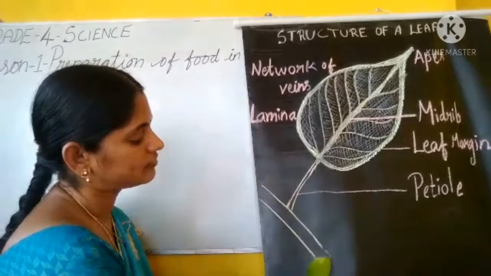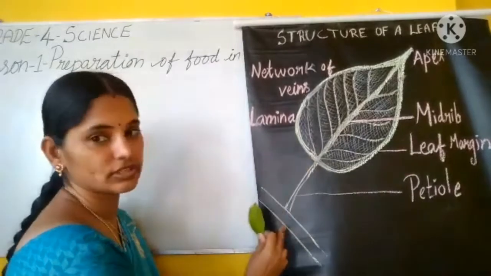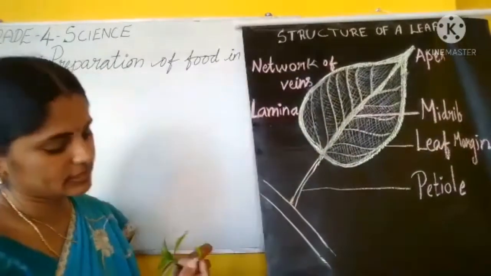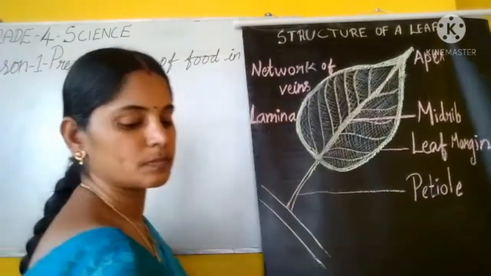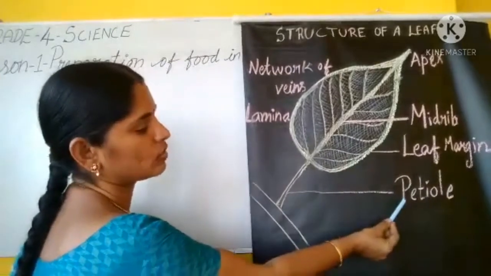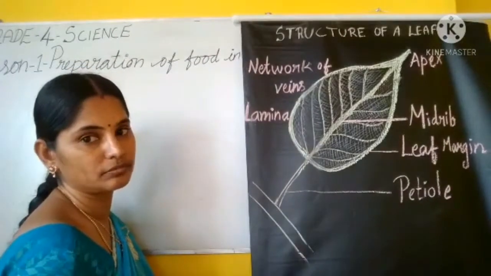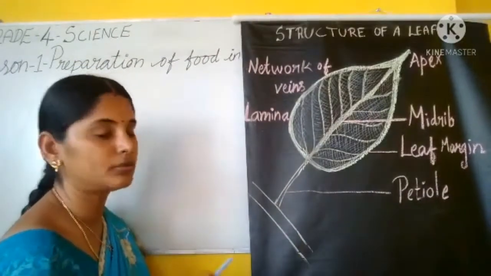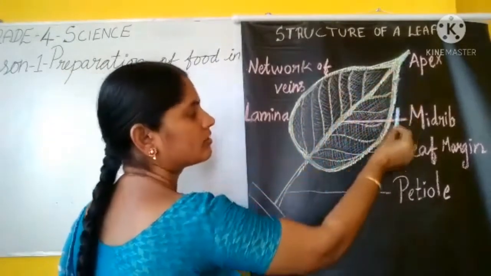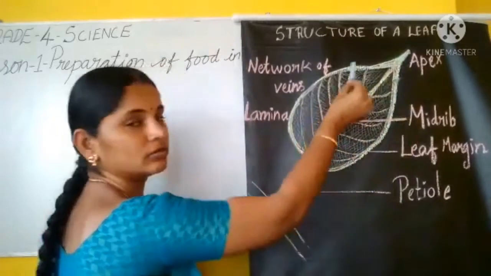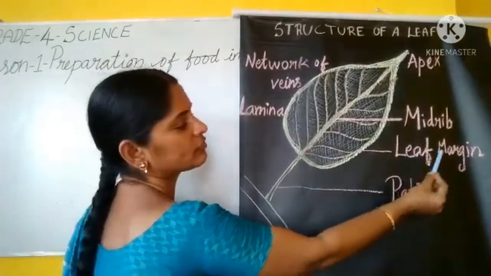This is the stem. The leaf is attached with the stem. This part alone we call the petiole. P-E-T-I-O-L-E. Petiole. And the part which is the edge, we call the leaf margin.